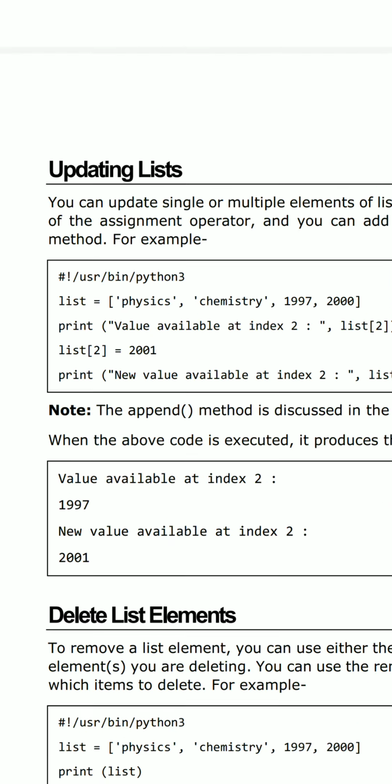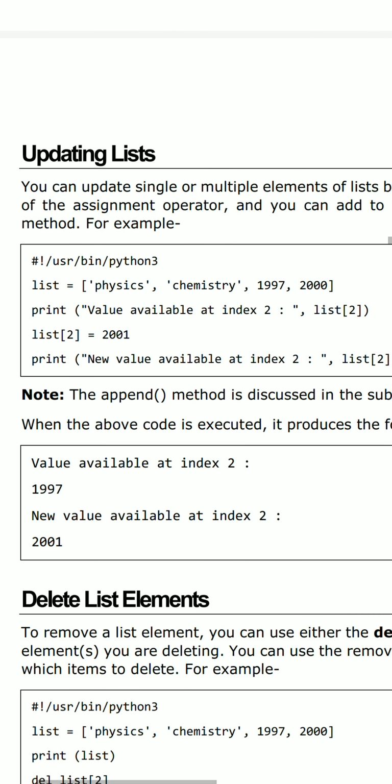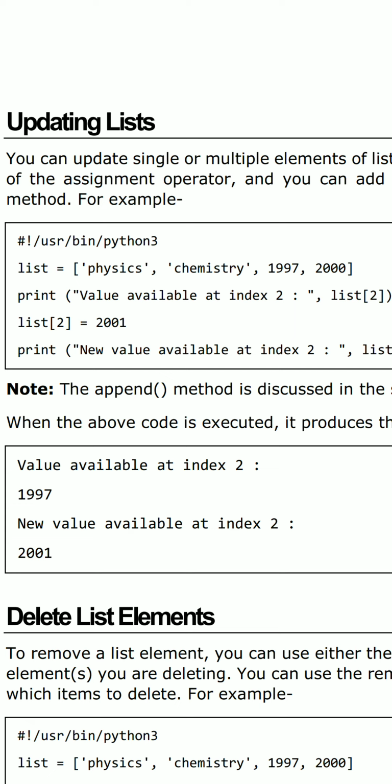And next, how we update the list. Suppose I have to update some value in the list, how can we update? Observe here I have taken a list and it has some values separated by commas: physics, chemistry, 1997, 2000.